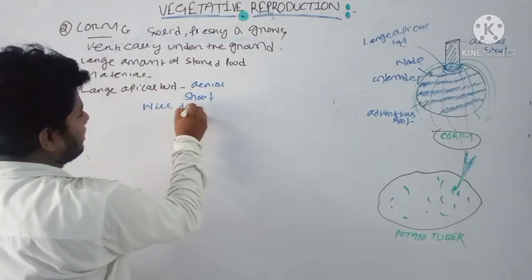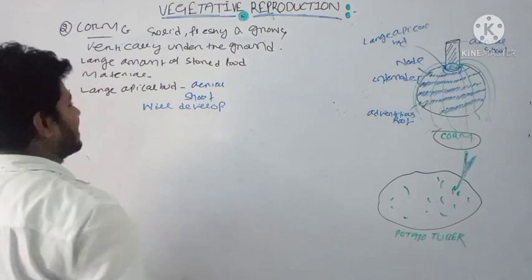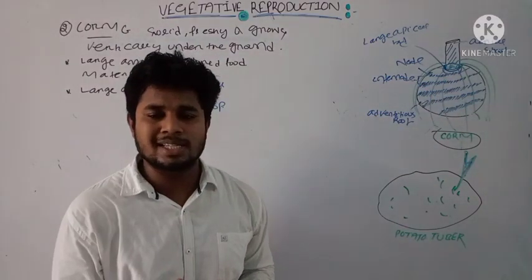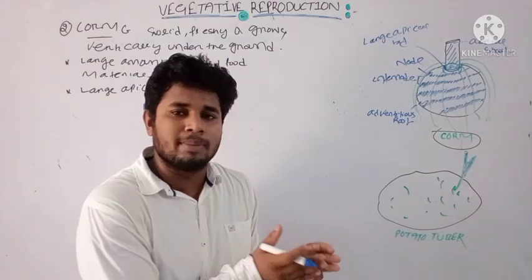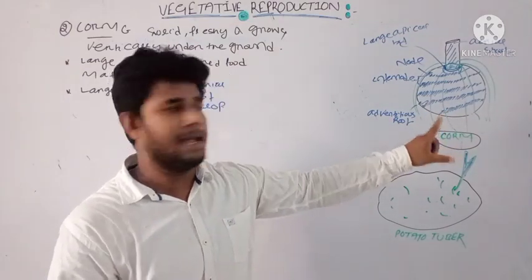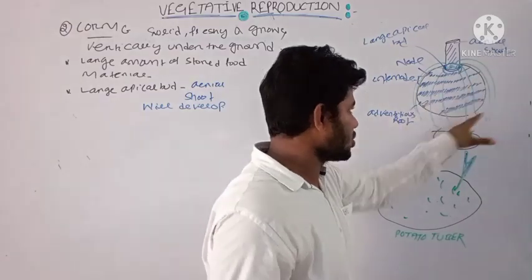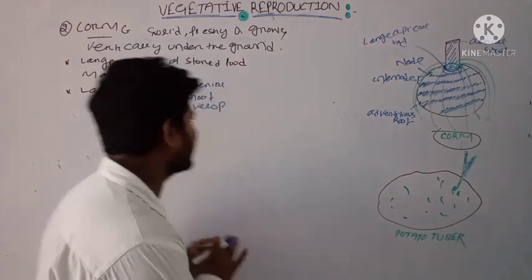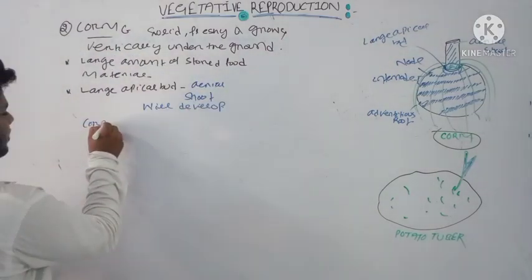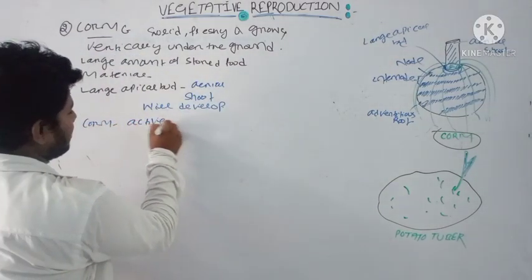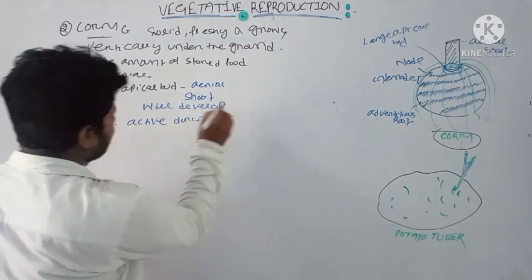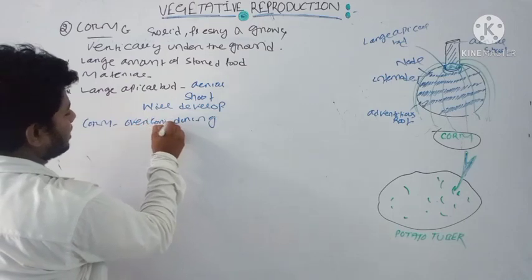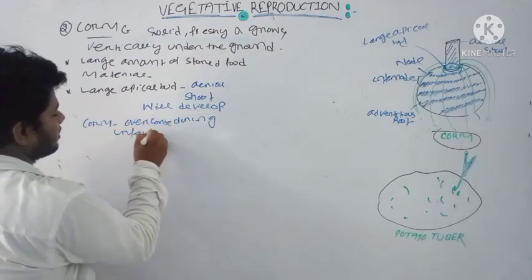This aerial shoot will grow in the favorable season, and after the favorable season is over, that aerial shoot will die, and this structure, that is your corm structure, will remain active for the unfavorable period. Okay, this corm will overcome the unfavorable condition.